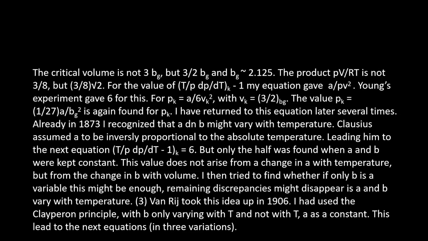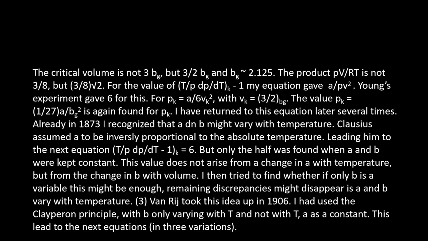I have returned to this equation several times later. Already in 1873, I recognized that A and B might vary with temperature, and I assumed A to be inversely proportional to the absolute temperature, leading to the equation T divided by P times dP divided by dT minus 1 is 6, but only half was found when A and B were kept constant. This value does not arise from a change in temperature, but from a change in B with volume.